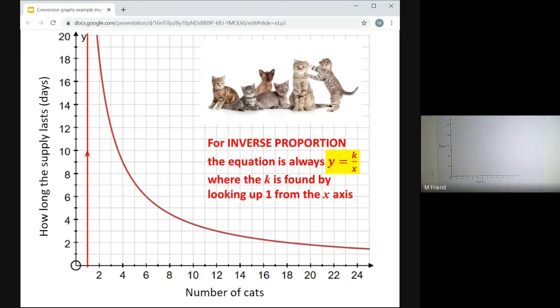We've got a slight problem though. If I try looking up from 1 on the x-axis, it misses the graph completely. Can you see that? It does actually hit the graph eventually, but it's off the edge of the screen, much higher up. So I can't easily tell where this line hits the graph, but no problems. 1 on the x-axis is 1 cat, isn't it? So I just need to work out how long it would last if I had 1 cat. That would be my value of k.